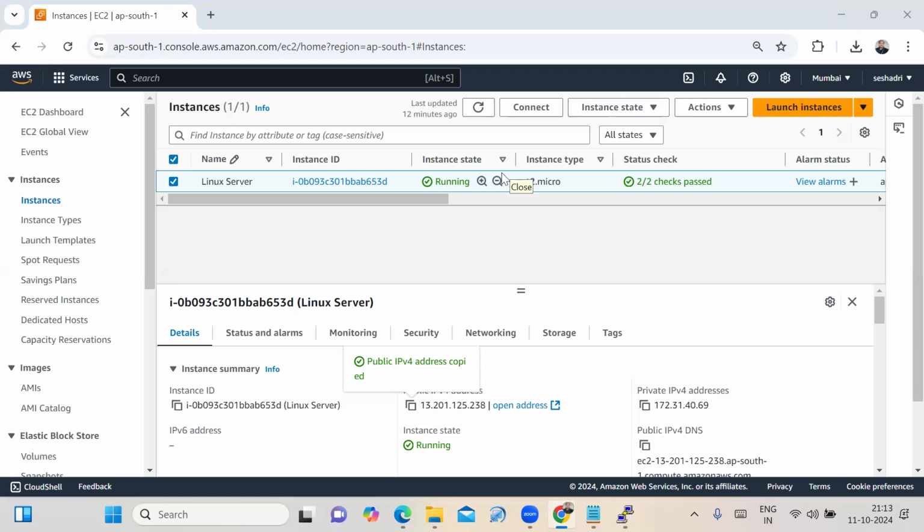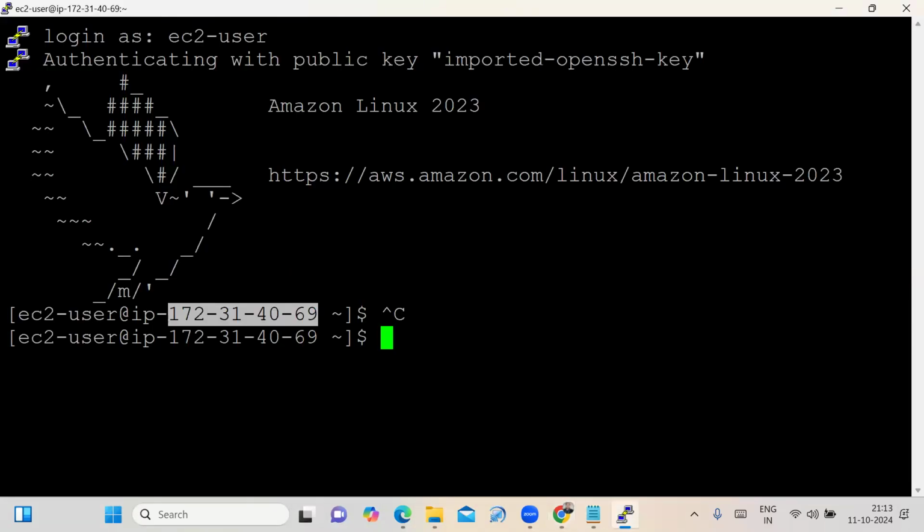Okay. Now, any questions here? Yeah, one thing. Suppose I have this PEM file and the host, I mean the public IP, I can also connect to the same server, no? Yes. You have the PEM file, that's why you shouldn't share the PEM file with others. Because I am selecting the source type as anywhere. If you know my credentials, if you know my PEM file, then you can connect to the Linux server at any place, at any location, at any time.